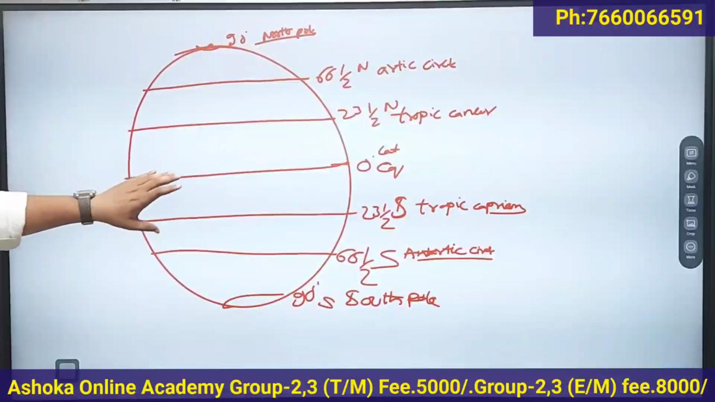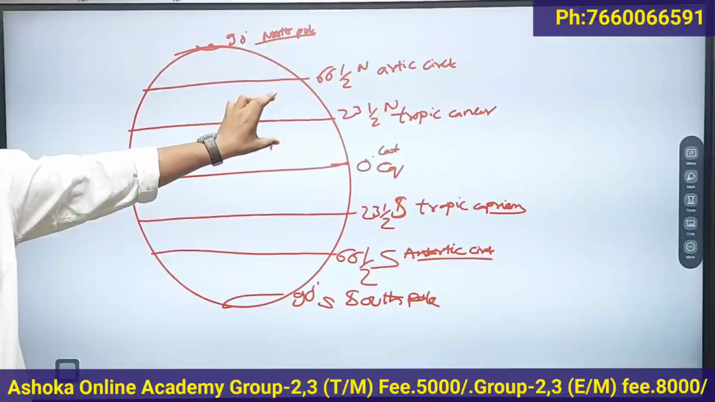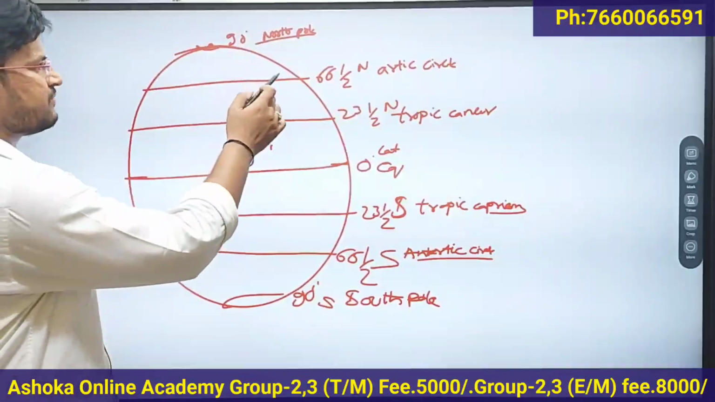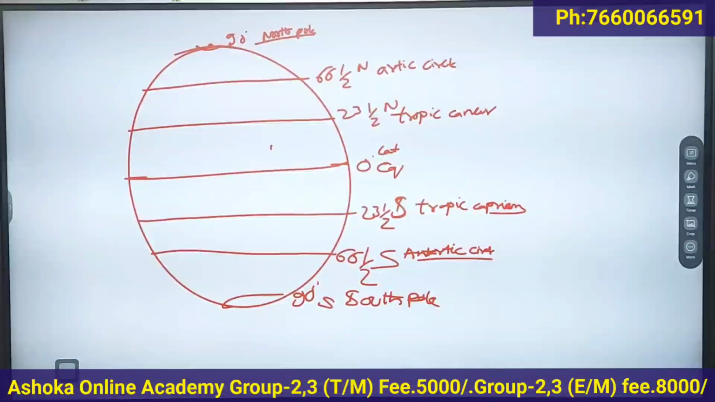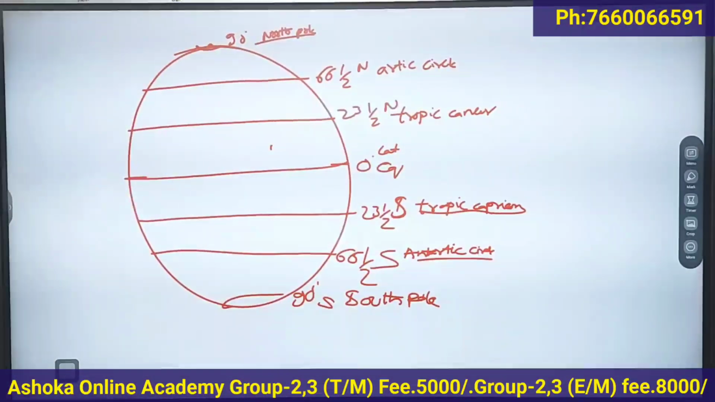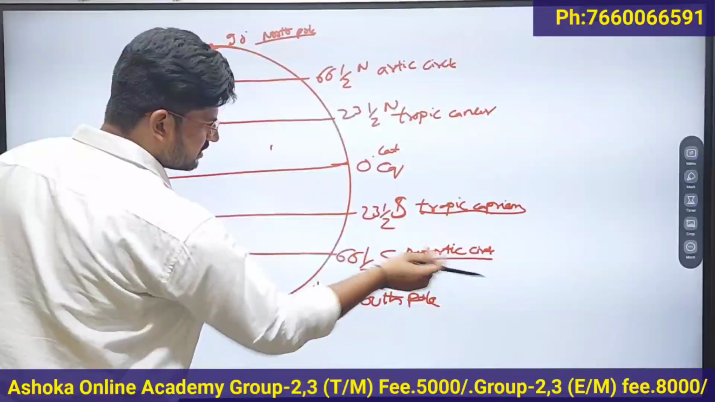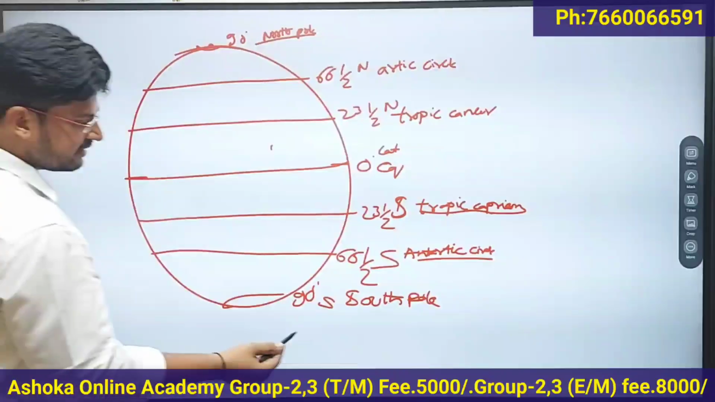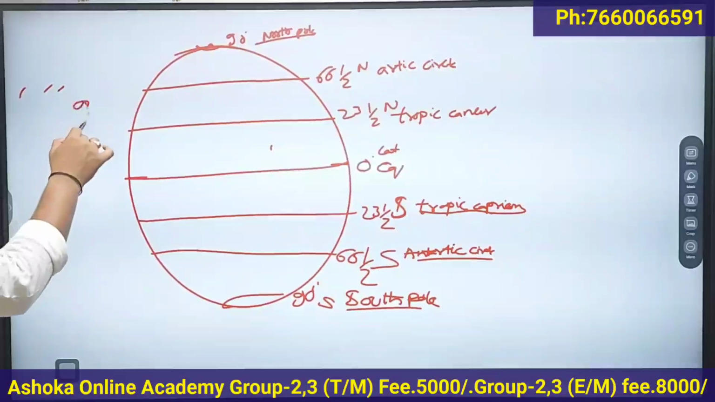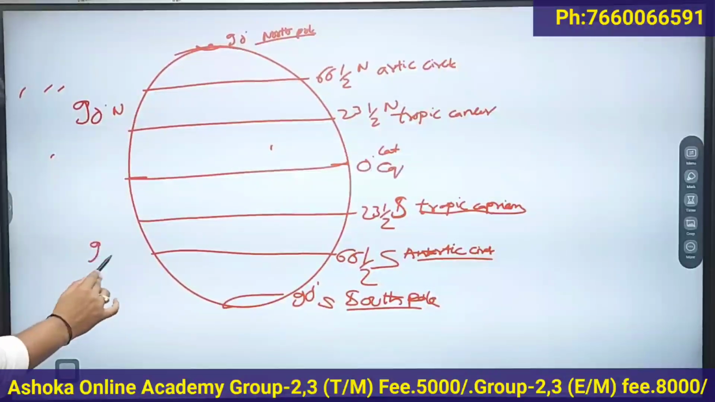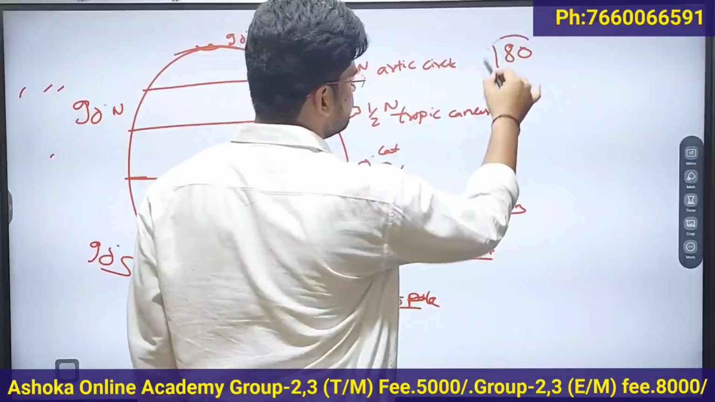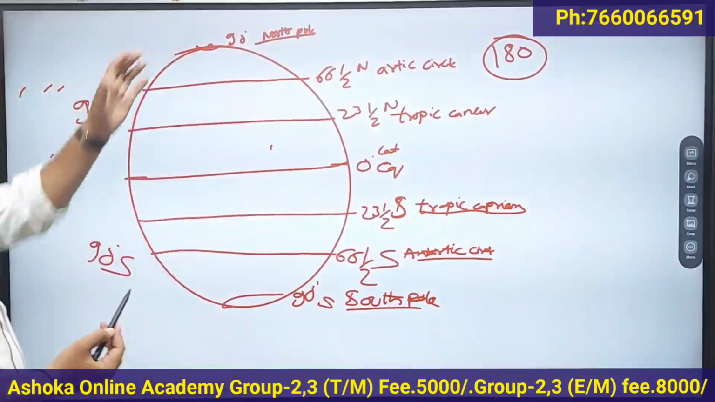Okay, these are the important latitudes: 0 degree equator, 23.5 degree north latitude, that is Tropic of Cancer, 66.5 degree north latitude, that is called Arctic Circle, and 90 degree north, North Pole. Then the 23.5 degree south latitude, that is Tropic of Capricorn. Then 66.5 degree south latitude, that is Antarctic Circle, and the 90 degree south latitude, that is South Pole. These are the important latitudes. So there are 90 latitudes in the north and 90 in the south. There are total 180 latitudes.